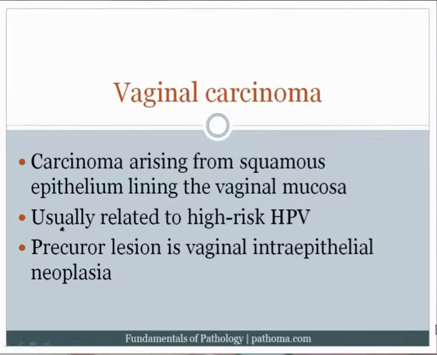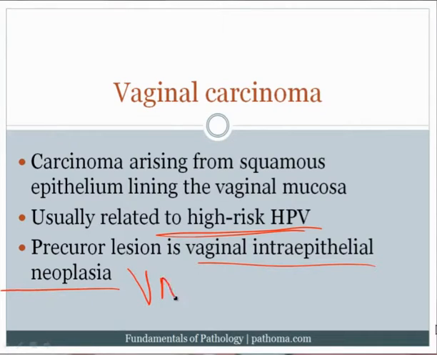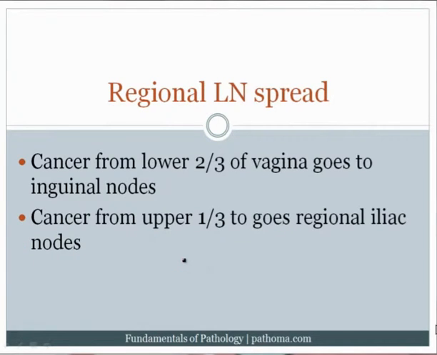Vaginal carcinoma can also arise, although it's relatively rare. This is a squamous cell carcinoma that would arise from the squamous epithelium of the vaginal mucosa, high-risk HPV. That's the key risk factor. Again, the key ones are 16, 18, and then sometimes 31 and 33, among others. The precursor lesion is called vaginal intraepithelial neoplasia. Remember that high-risk HPV causes dysplasia, which then becomes cancer, and so this would be called VAIN. Vaginal intraepithelial neoplasia.